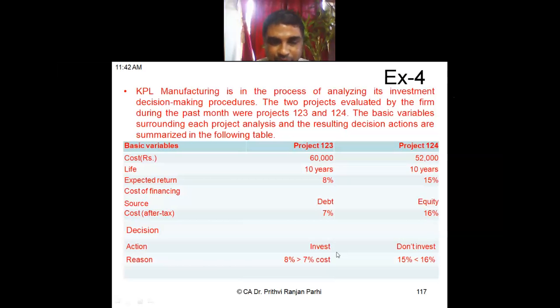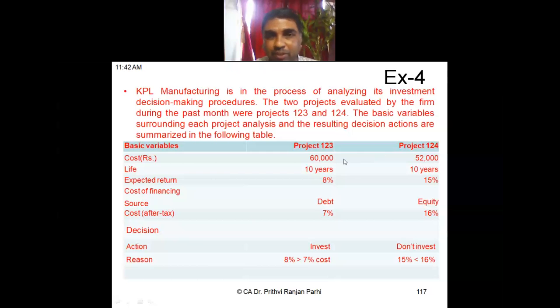Because in case of project 123 the expected rate of return is more than the cost. But in case of project 124 the return is less than the cost, so we prefer project 123. Okay, so we'll discuss this question. In this question, you had a doubt, is it not? You had inquired about this question. Meghna, have you seen this question earlier? Yes, sir. Okay, so let me tell you what is the situation now.